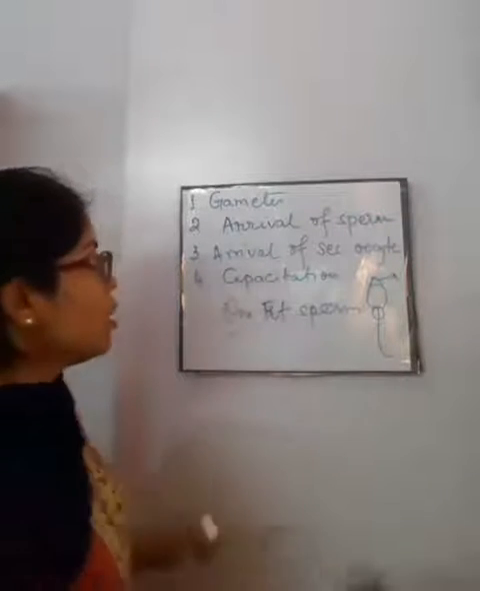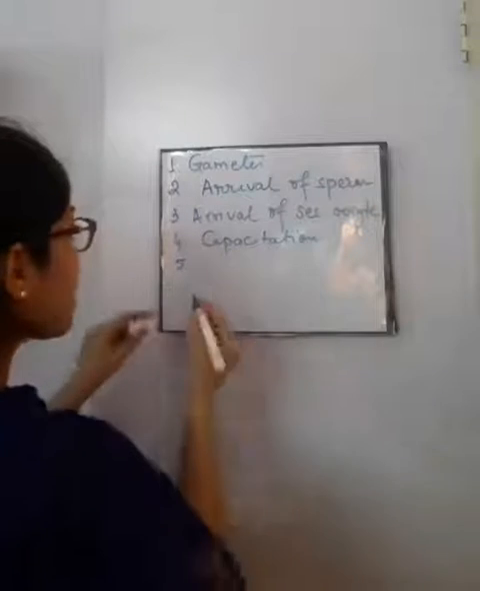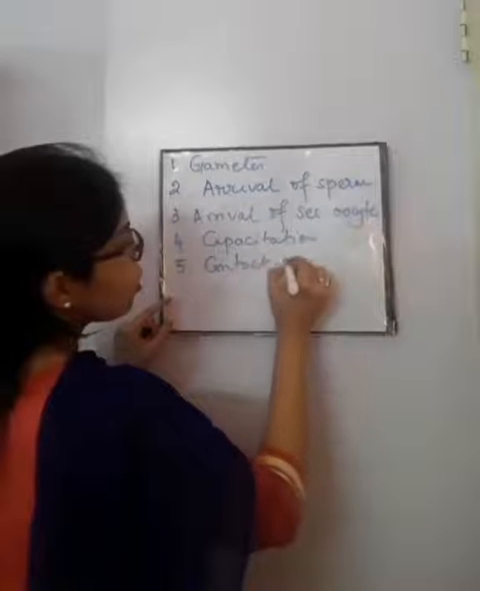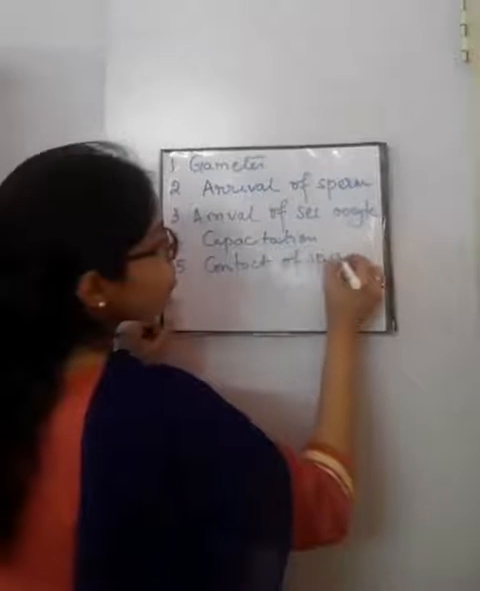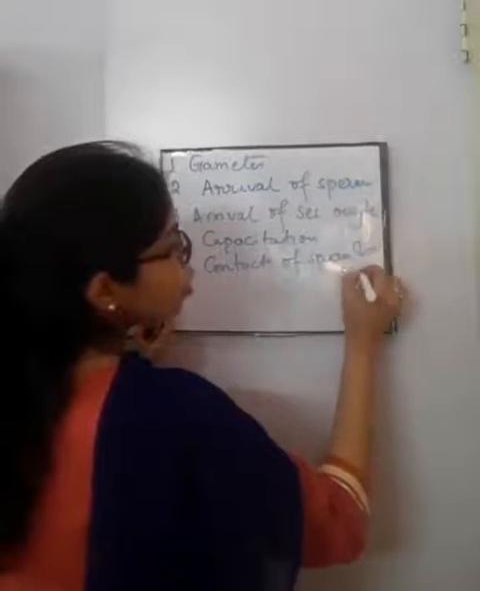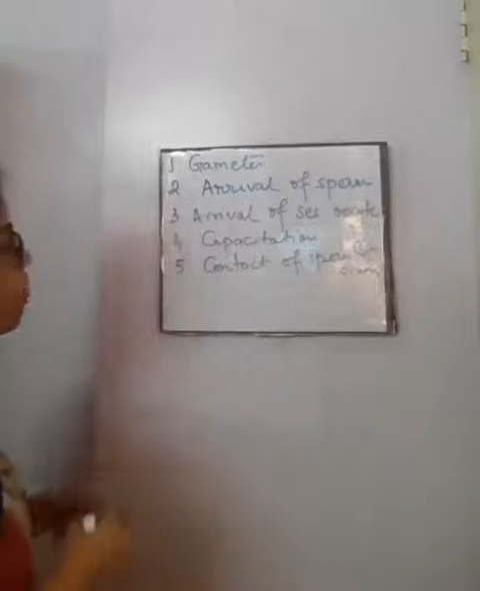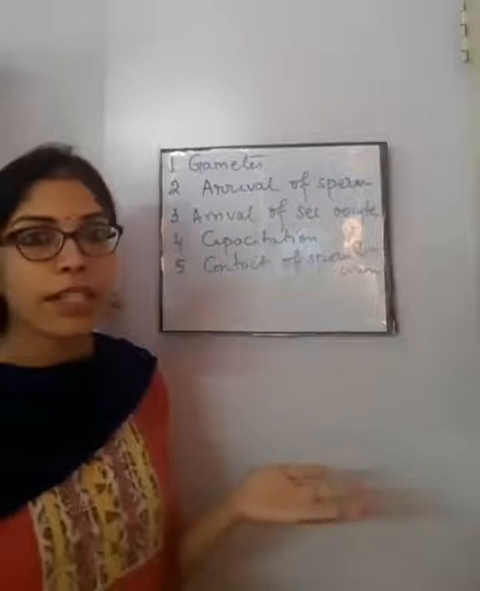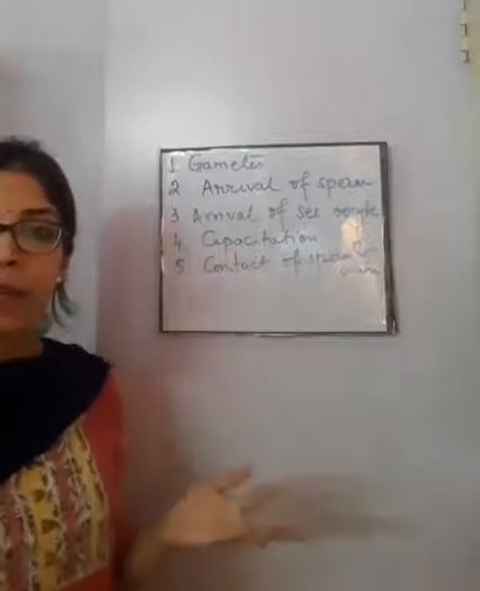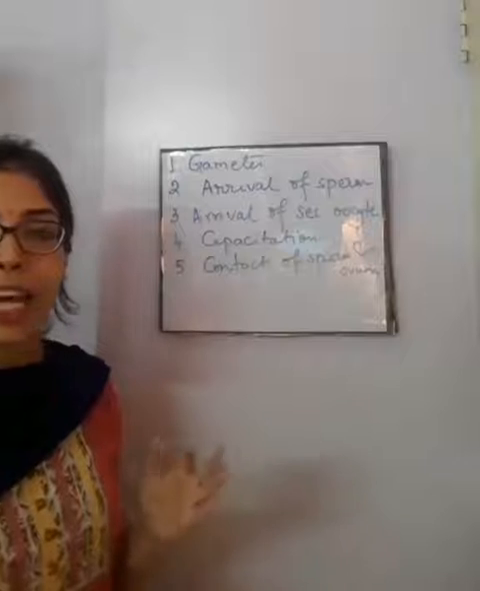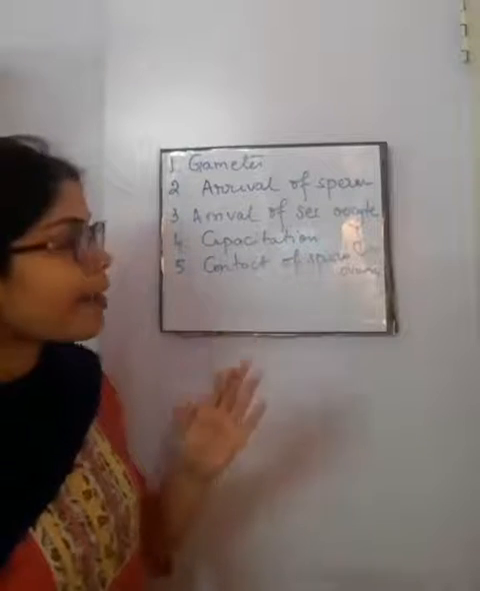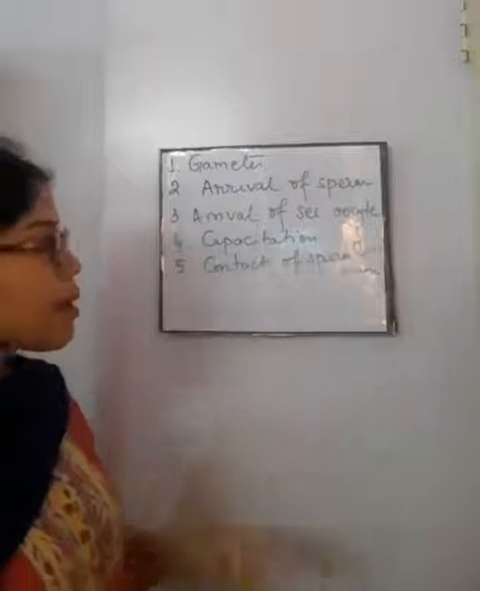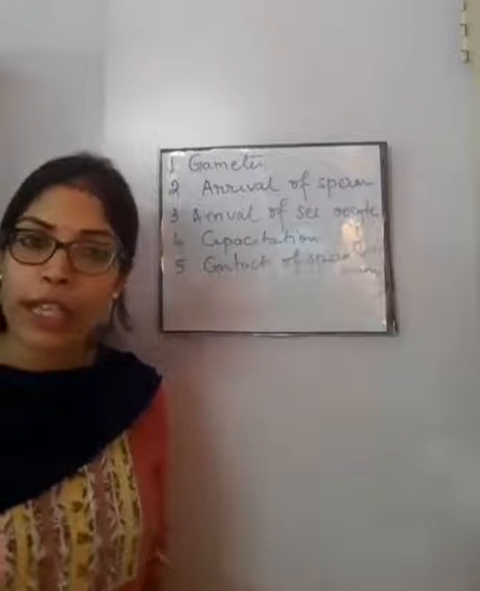So after capacitation, the next step is contact of sperm and ovum. In the previous step we have seen that due to capacitation, the receptor sites on the sperm's plasma membrane are exposed, and it helps the sperm to attach itself to the ovum. So this is the next step where the sperm and ovum come in contact with each other.